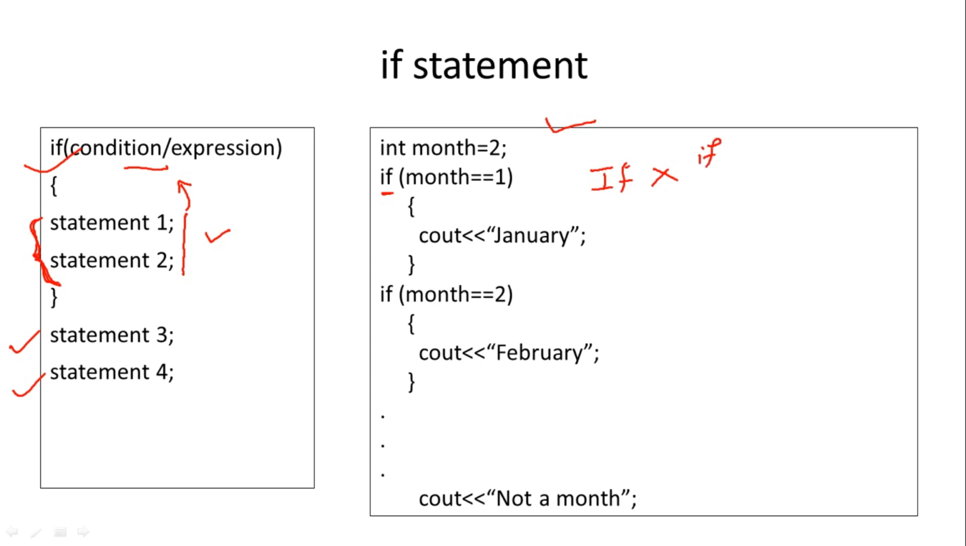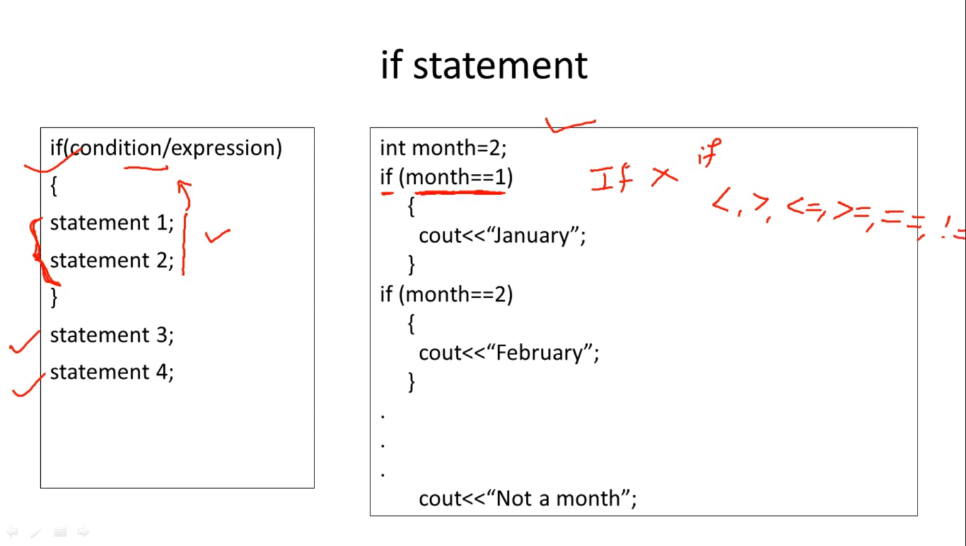So if month equal to 1, this entire expression is nothing but the condition. The operators that are used for checking conditions are called relational operators, and they include less than, greater than, less than or equal, greater than or equal, equal, and then not equal.